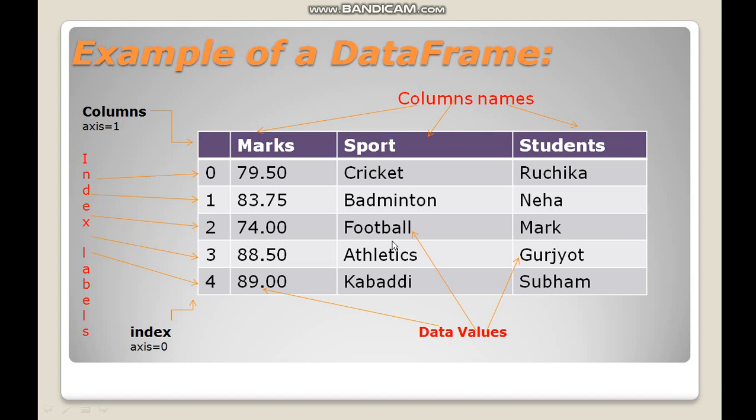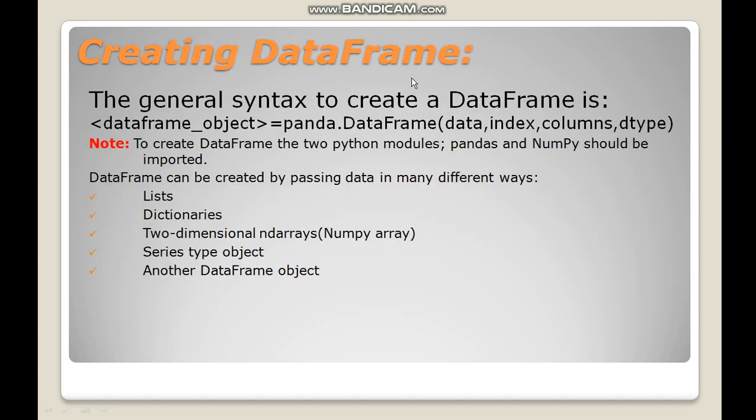Okay, so how to create a data frame? The general syntax to create a data frame is this one: data frame object. So this is a name, an identifier name. You can use any name depending upon the rules which should be followed to define an identifier. And after that we have to use equal to pandas.DataFrame. So pandas is the library from which we are creating the data frame object. This DataFrame is a function with the help of which we are creating the data frame object. So these are the arguments of the function.